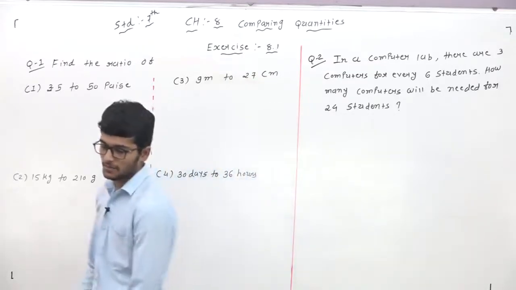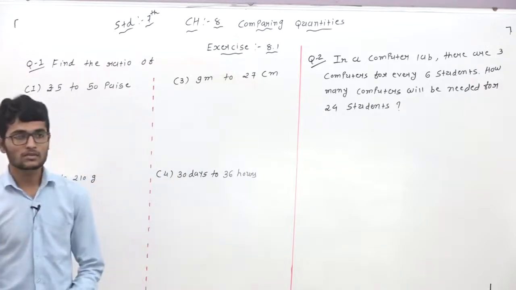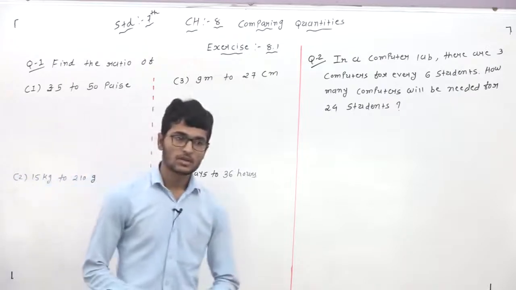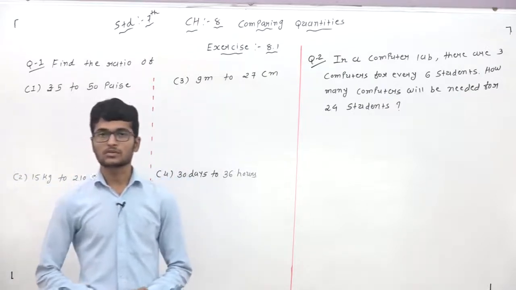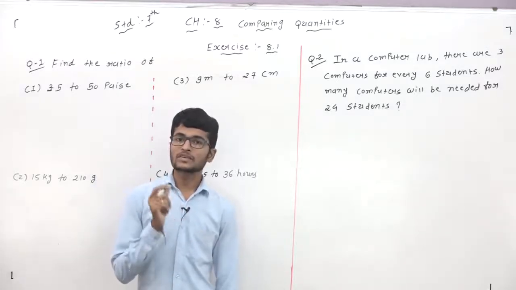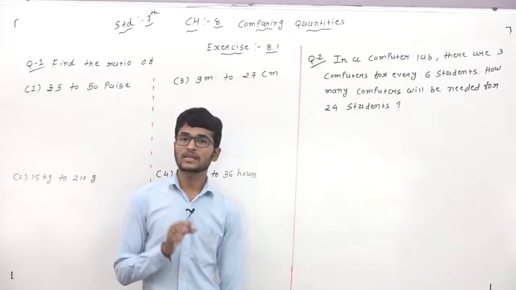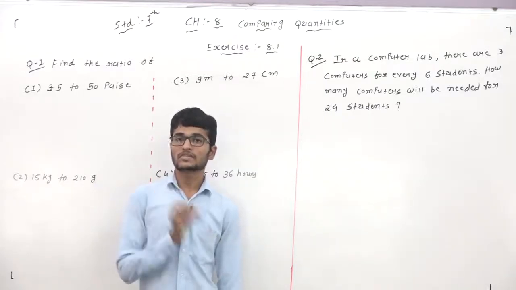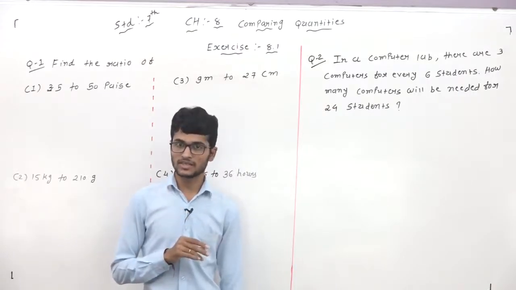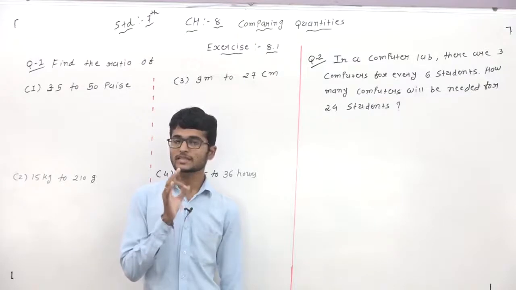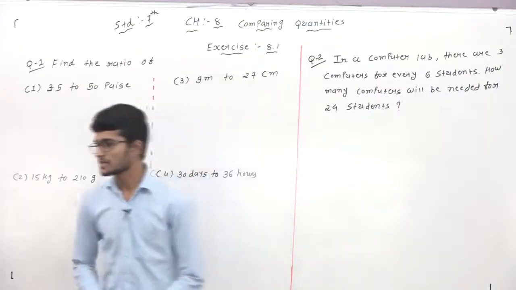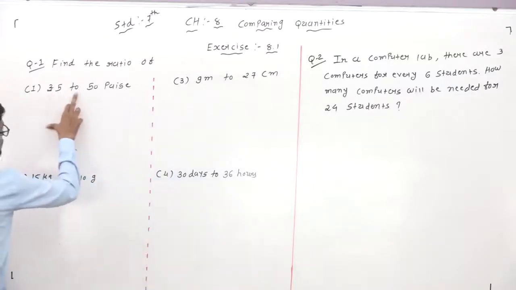So dear students, if you find the ratio or compare any quantities, first of all units must be the same. If the given question's units are different, then your first step is to make the units the same. If a question has different units, first of all you have to make the units the same, right? It means convert.